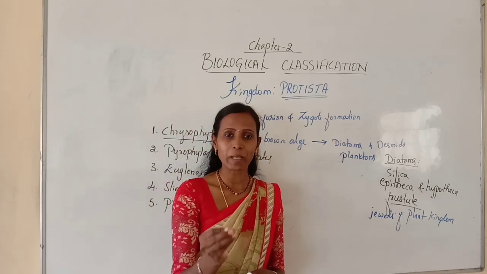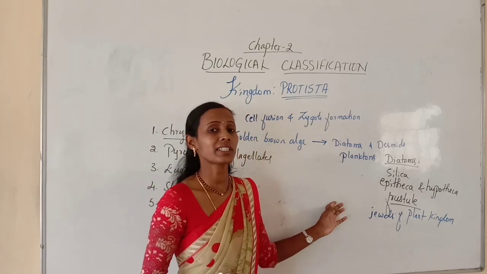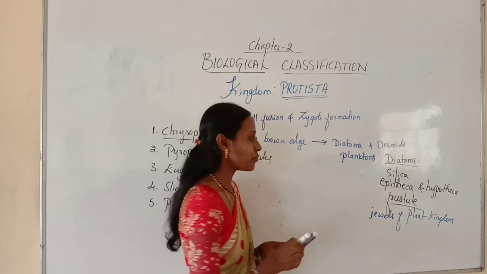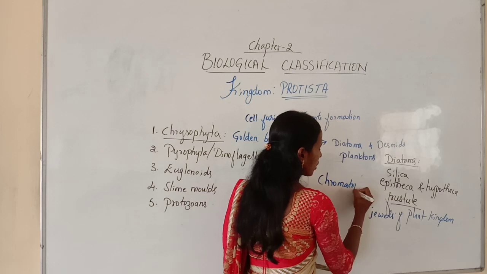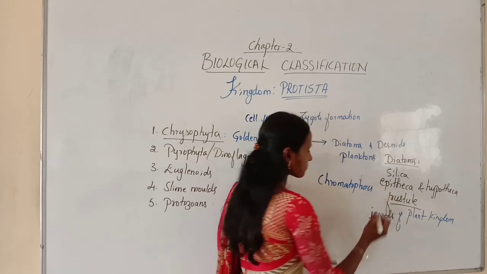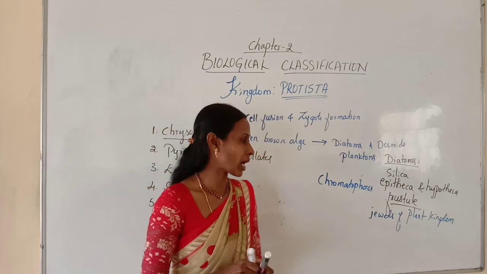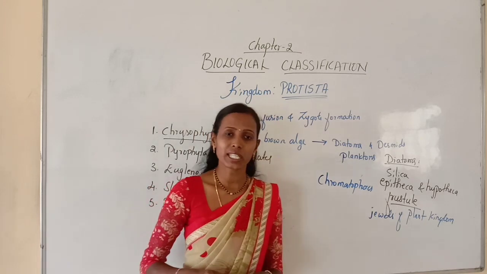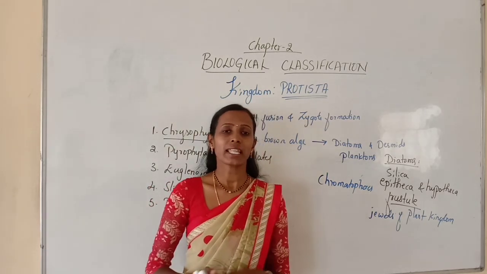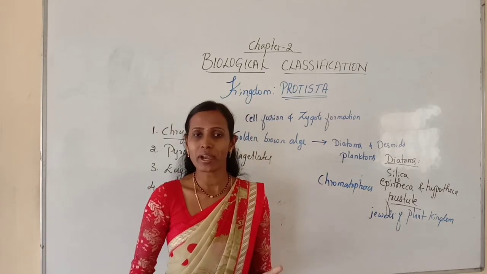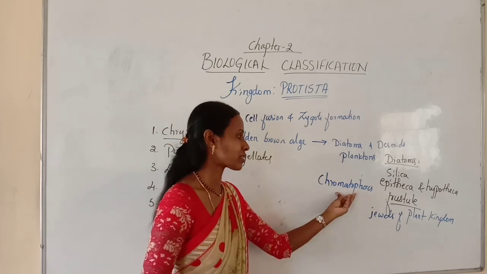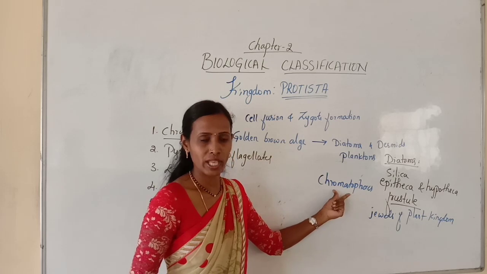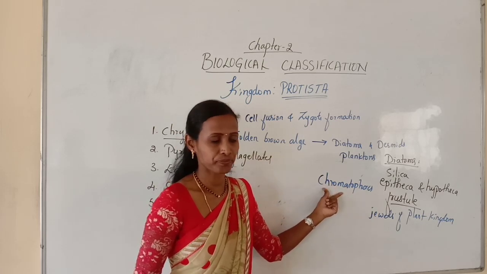As you know chloroplasts, likewise here there are plastids called chromatophores, which contain different types of pigments like chlorophyll, carotenoids, xanthophyll, etc.